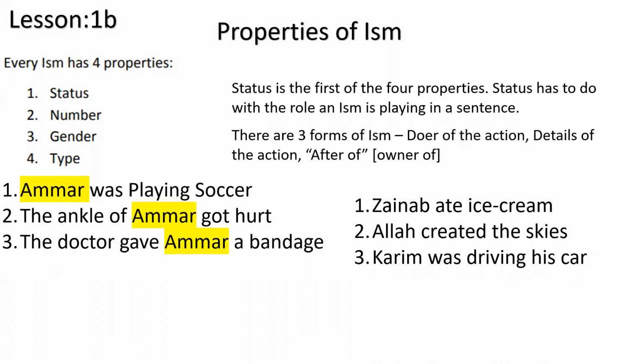But between the word his and car, you can see there is a relationship. The same sentence we can say in a broken English or a different English. You can say Karim was driving the car of Karim's. His car means whose car? His own car. It's a car of Karim. So his car actually has a relationship thing. Okay, it's kind of a word. There's an "of" word hidden after that, and we're going to talk about "of" a bit more, inshallah ta'ala. But here, the car and the his. So he's actually car of him or car of Karim. So he is actually the status after "of", and car is the details. Okay, his car is the details.